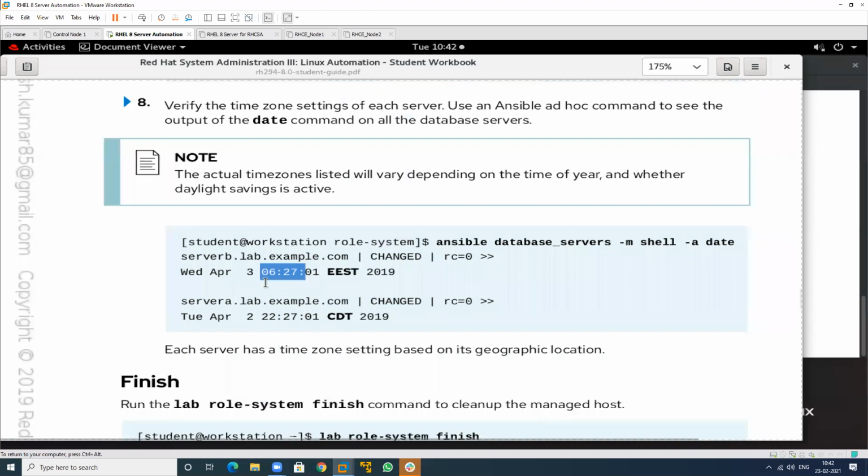See, this is morning 6. This is Wednesday. This is Tuesday. But this month is the same. So the gap is 1 day. This is the different one, and this is the different one. So I will show you the whole exercise.